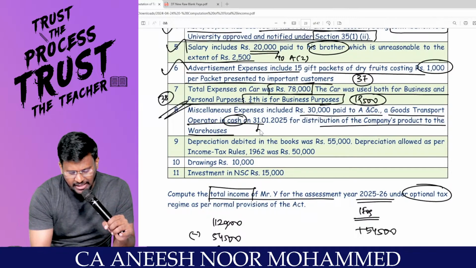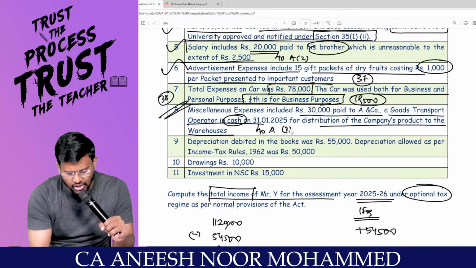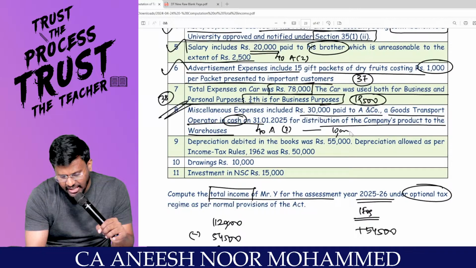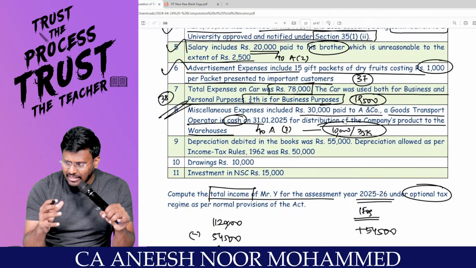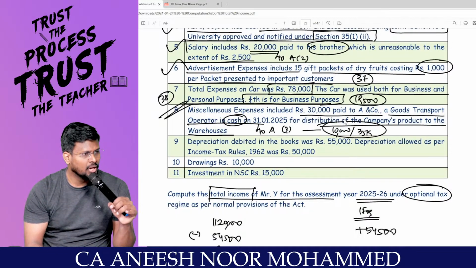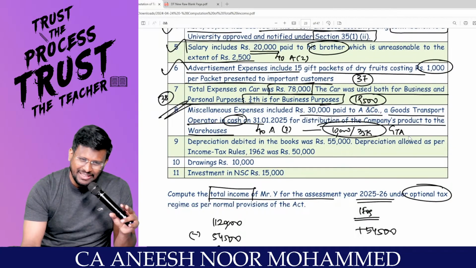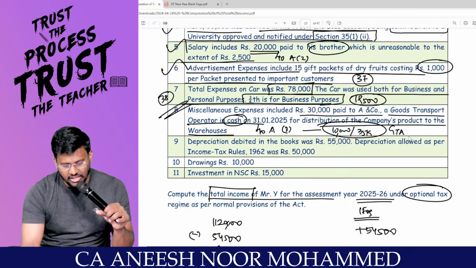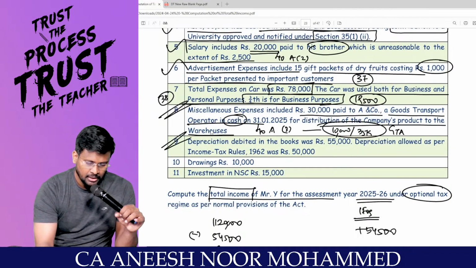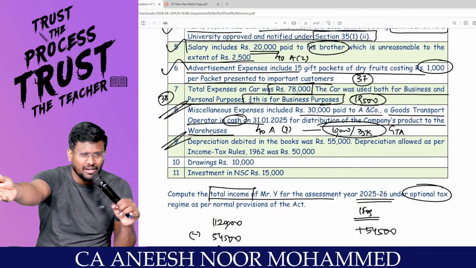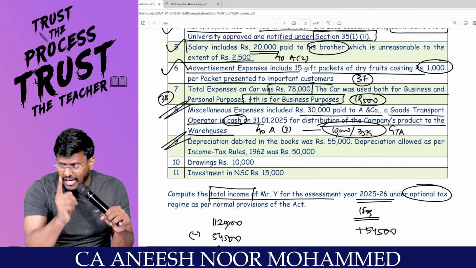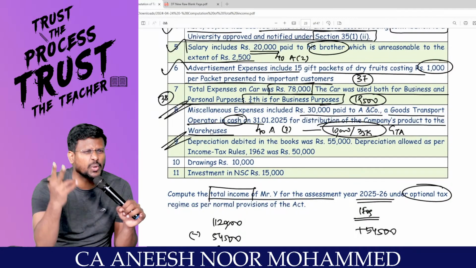Sir, as per section 40A subsection 3, cash payment exceeding 10,000, or 35,000 as that 35,000 is applicable to a GTA. Since the payment is within the limit, no adjustment is required. Right, sir? So it has to be parked under notes. For every adjustment, you have to write one more note. At least 2 lines in the exam.